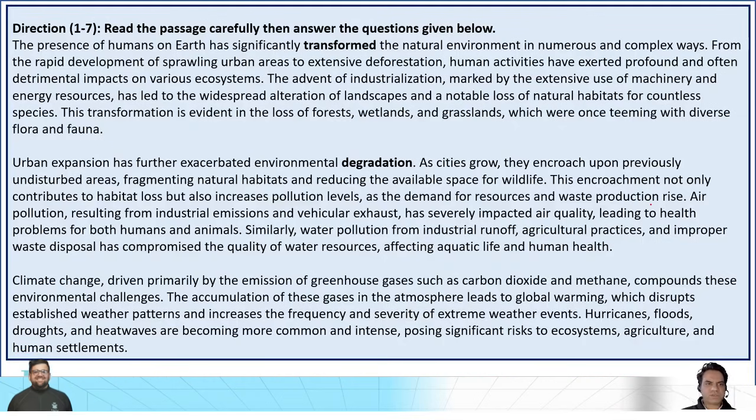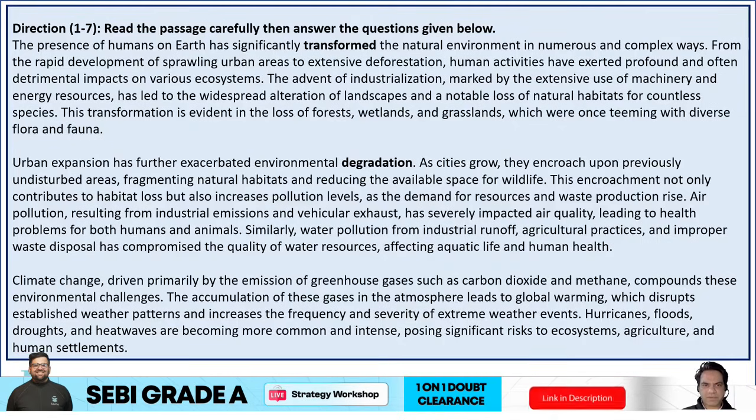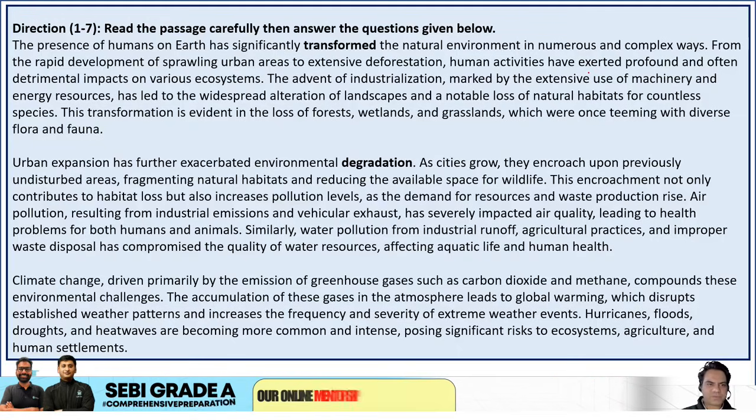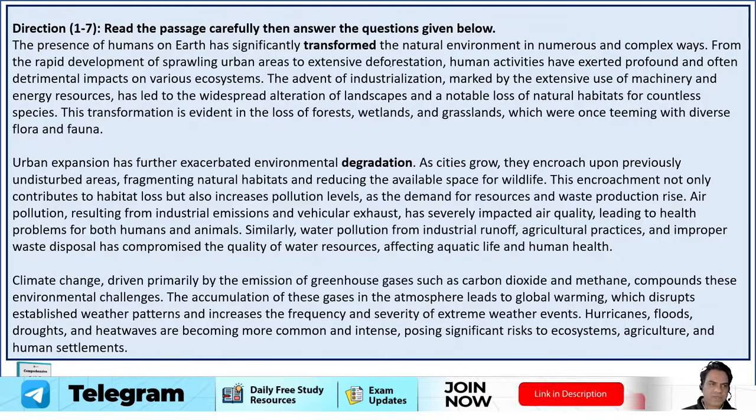The presence of humans on earth has significantly transformed, means changed, the natural environment in numerous and complex ways. From the rapid development of sprawling urban areas to extensive deforestation, human activities have exerted profound and often detrimental impacts on various ecosystems. So that is answer number 1.